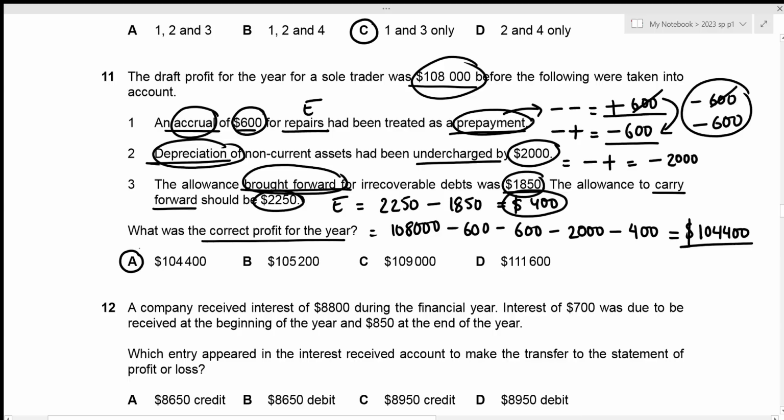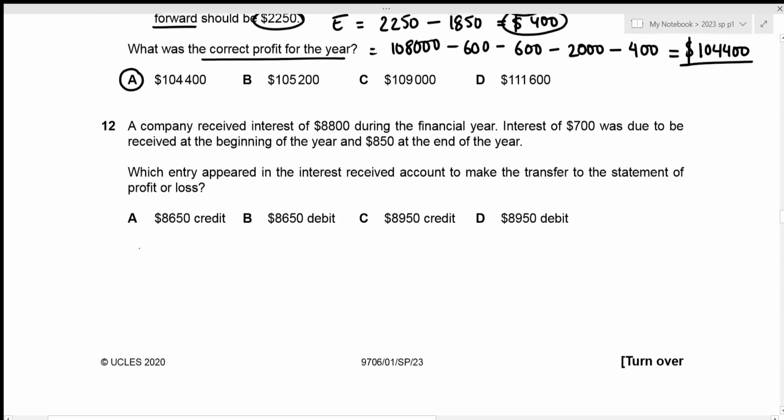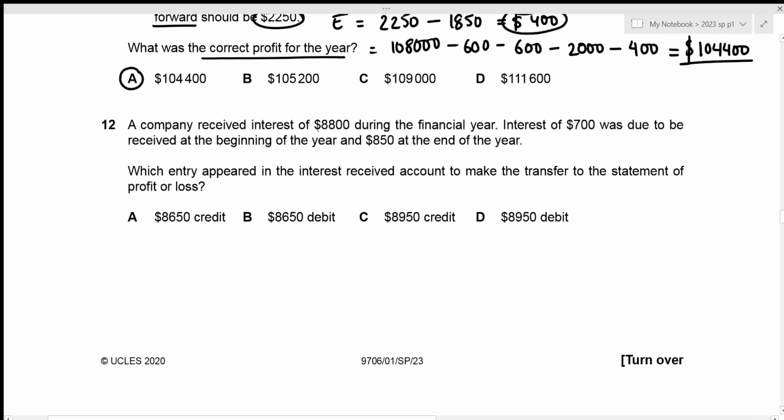Now we can move towards question number 12. A company received interest of 8,800 during the financial year. Interest of 700 was due to be received at the beginning of the year and 850 at the end of the year. We now need to figure out which entry appeared in the interest received account to make the transfer to the statement of profit and loss. Again, the statement of profit and loss just means income statement, so we just need to figure out the entry that is to appear at the interest received account.